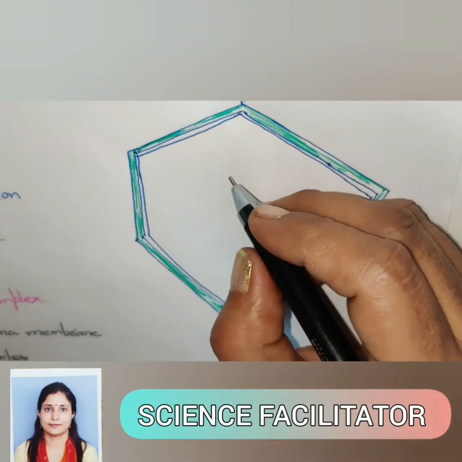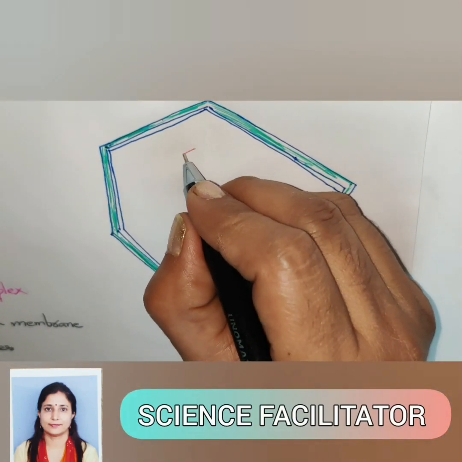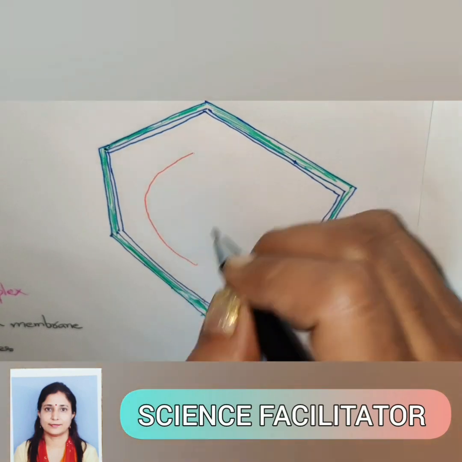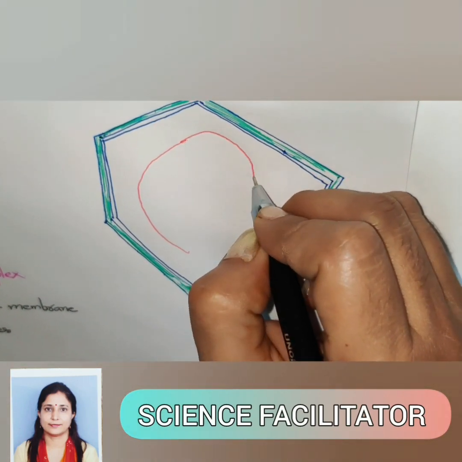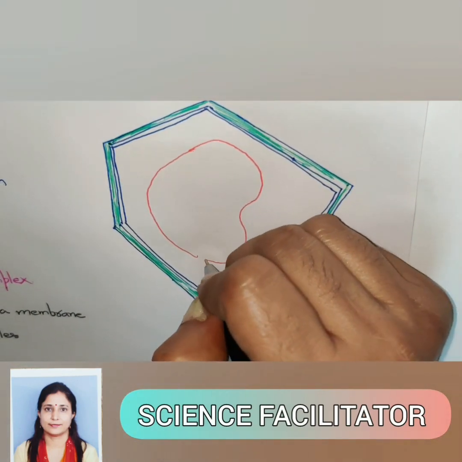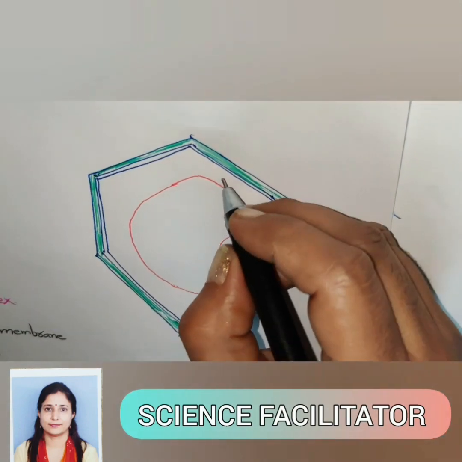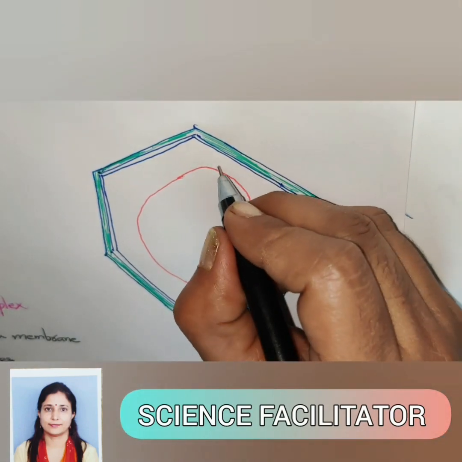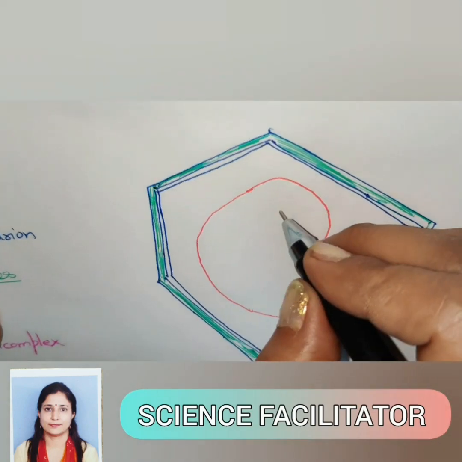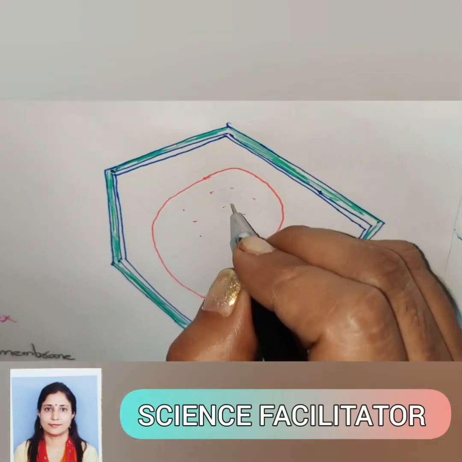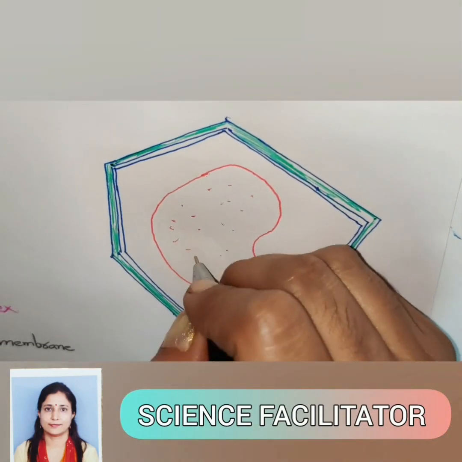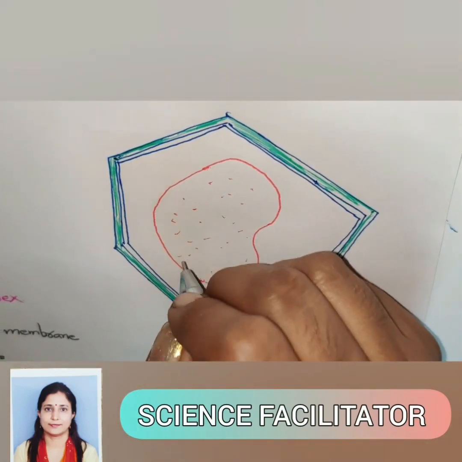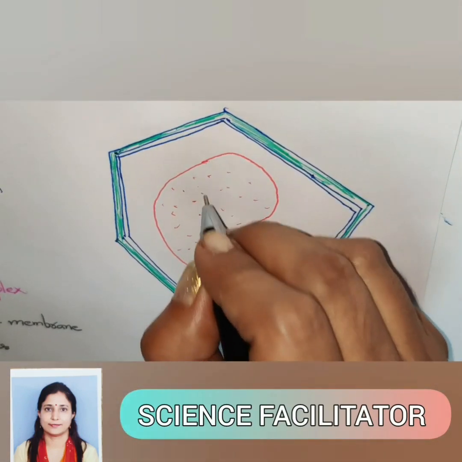In the plant cell, the major difference is that the central part is mainly occupied by the vacuole. A very large central vacuole is there, and it stores waste material, minerals, and secretions of the plant cells.